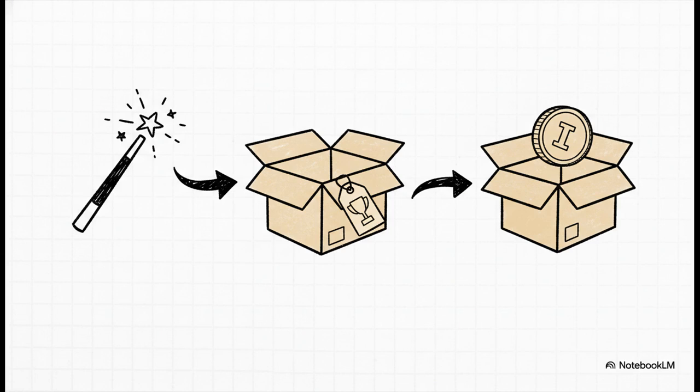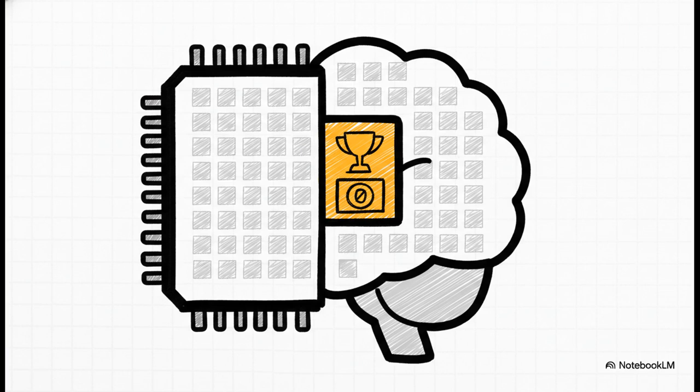That little word var tells the computer, hey, I'm about to make a new box. We're giving our box the label score, and with that equal sign, we're putting the starting value of 0 right inside it. And this is basically what's happening inside the computer's brain. It sets aside a tiny piece of its memory, slaps the label score on it, and stores the number 0 there. So now, anytime our game needs to know the score, it just goes and looks inside that labeled box.